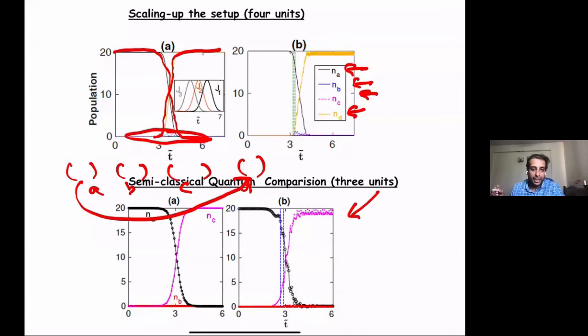Just to say that wherever it's possible, we compare the exact quantum and semi-classical results. So even though you may not have got the idea of how to do this protocol, the results are quite clear. Let us look at, for example, this result here. You see that I managed to transfer photons from the first cavity, from 20 it has become 0, and the third cavity has gone from 0 to 20. And the middle cavity is not at all occupied.